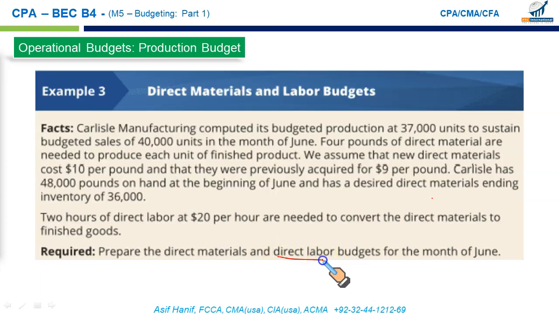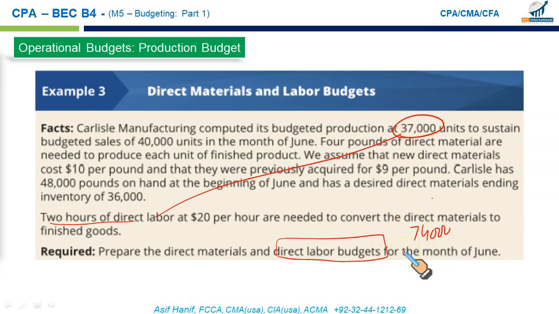The last part requires you to establish your direct labor budget. Since we need to produce 37,000 units and 2 labor hours are needed to produce 1 unit, that means you require 37,000 times 2, which is 74,000 hours of production. And each hour is paid at the rate of $20. So that means you will have to incur 1.48 million direct labor cost. This is the direct labor hour budget, and this is the direct labor dollar budget, 1.48 million.